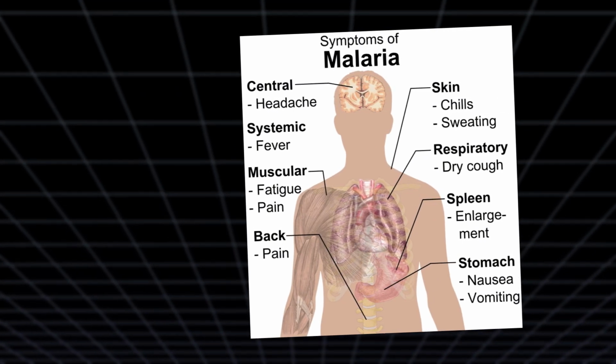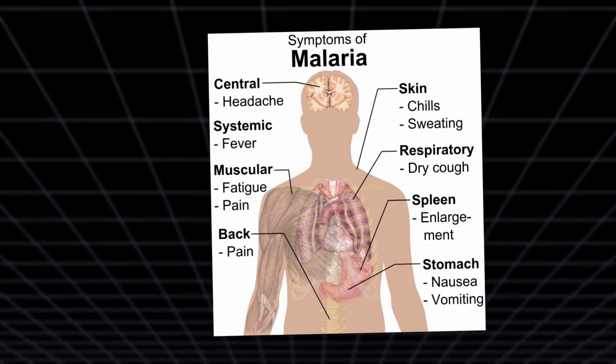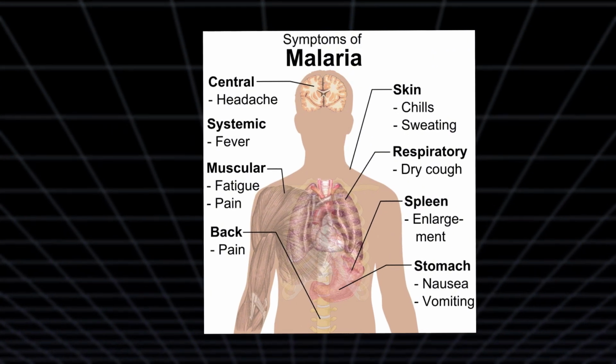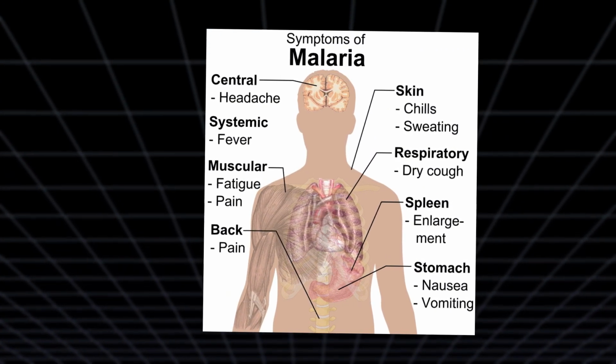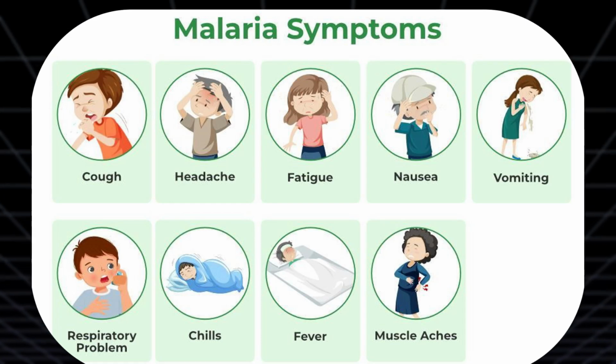Symptoms of malaria can appear within 10 to 15 days after a mosquito bite, but recognizing them early can help to save your life from malaria. If you have malaria, you will experience symptoms like high fever and chills, sweating and headaches. You will have muscle aches and fatigue. You easily feel weak. Then you'll experience nausea, vomiting and diarrhea. Then in severe cases, there can be convulsions, organ failure, or it can even slip into a coma.